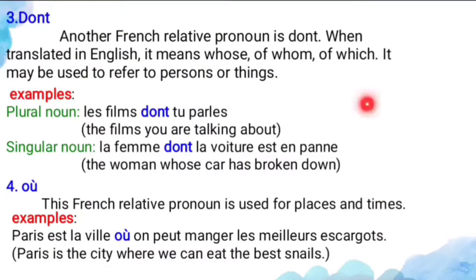One is qui. It is used for the person, and it means what? Who. And the second one is what? Que. It is used for things, and it means what? Which or that. And the third means what? Dont. Dont means what? Whom or whose. And it is used for the person as well as the thing. And the fourth is what? Où. Où means what? Where. And it is used for place and time.